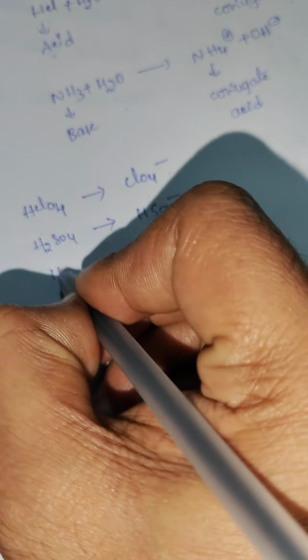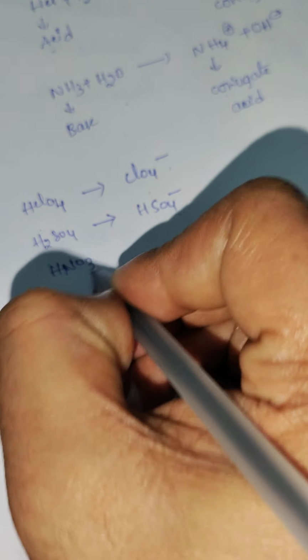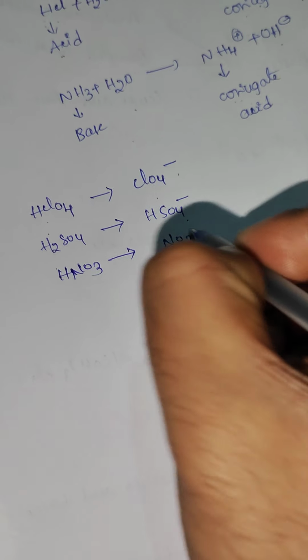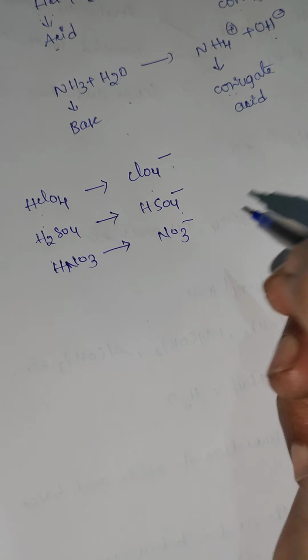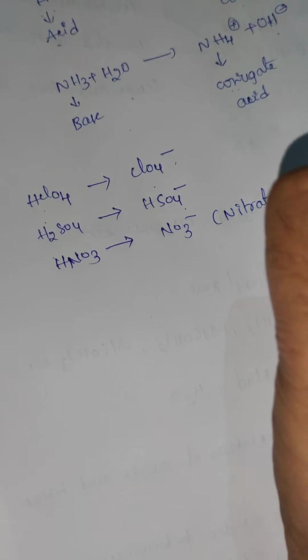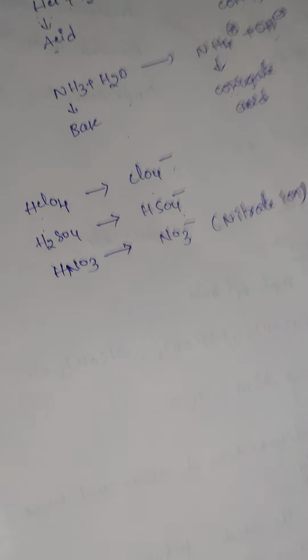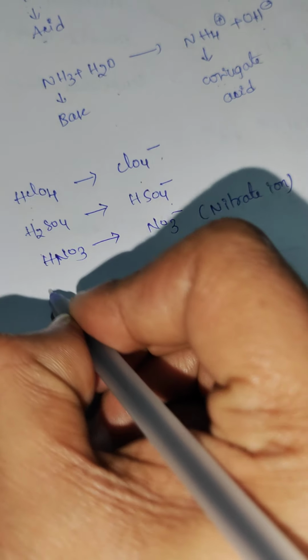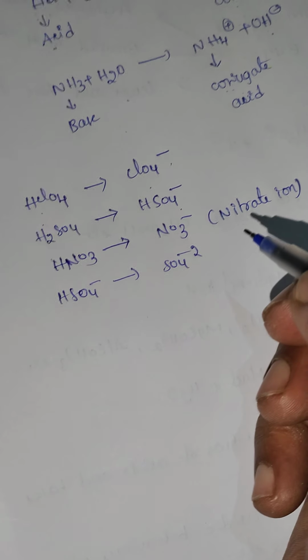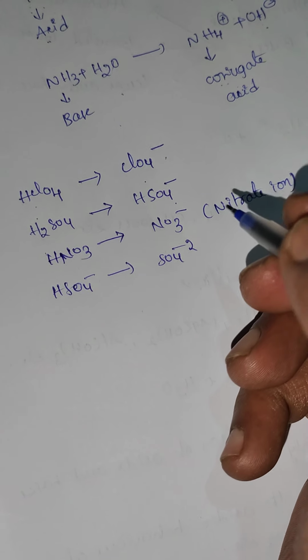Next HCl, which I already wrote. Next HNO3, nitric acid. When you remove one proton we get NO3-, the nitrate ion. Next HSO4- also has a proton. When you remove it you get SO4 2-, the sulfate ion.